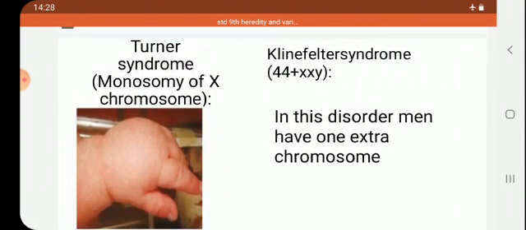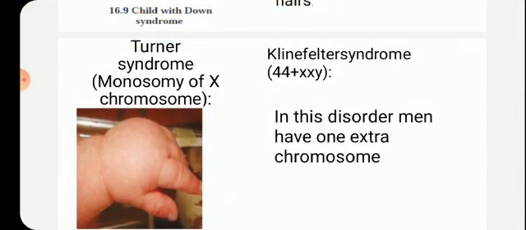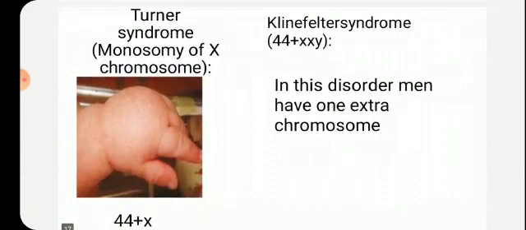But the other two diseases are Turner syndrome, seen in female, and Klinefelter syndrome, seen in the male, where the last 23rd pair is abnormal. In female, it has one less X chromosome. In male, it has one more extra X chromosome. Okay. So this is all about the disorders due to chromosomal abnormality.